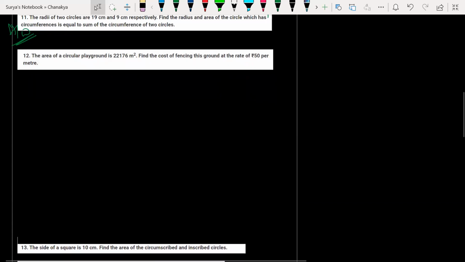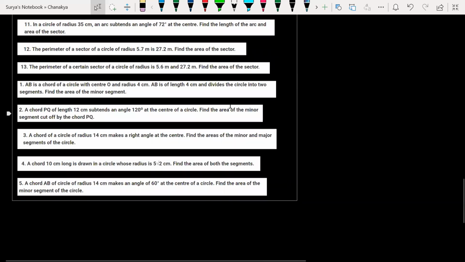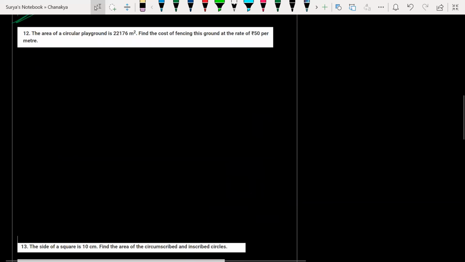I just told you about the worksheet, right? This is a worksheet. You can solve these questions first, and I'll share one more worksheet as well. I'll post it tomorrow probably, or today itself, but I'll extend the deadline to solve that.